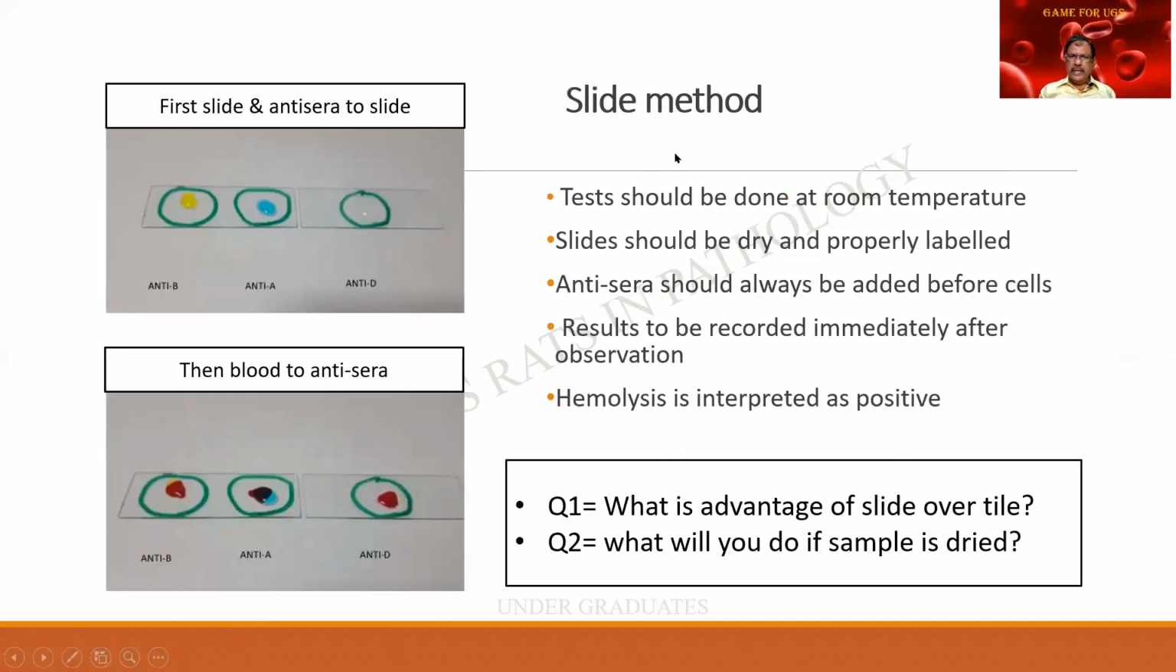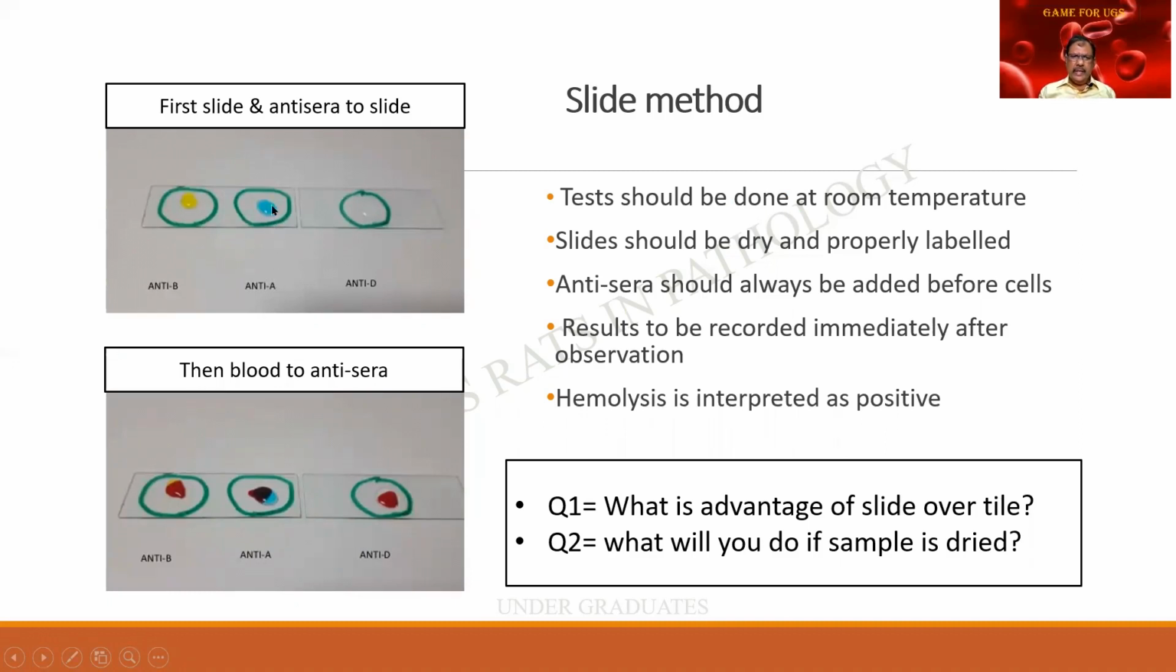The slide method, as I had mentioned earlier. In the examination, you are given a white tile or a plate on which you do the blood grouping. Hence, we call it a tile method. It is very much the same as the slide method. And look at what is happening. There is a slide over here in which two circles have been drawn, and another slide has been taken with a single circle. In each of these circles, the antisera is placed.